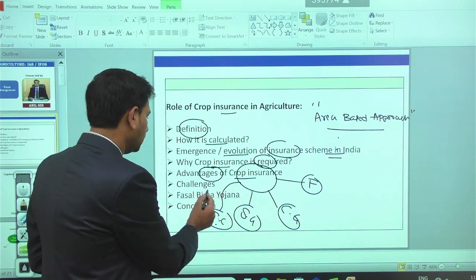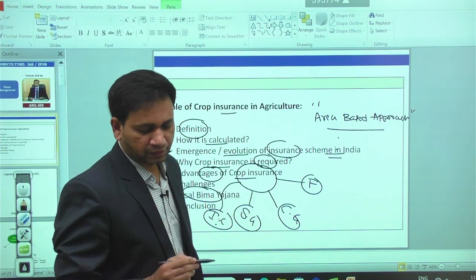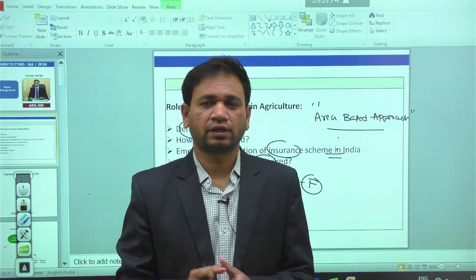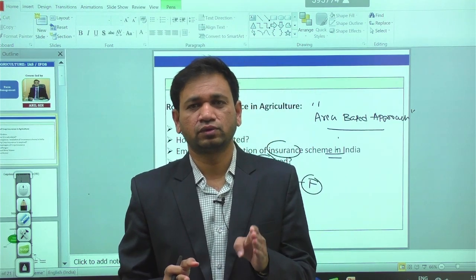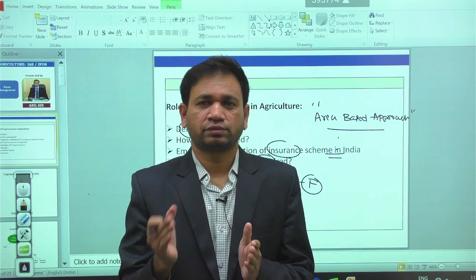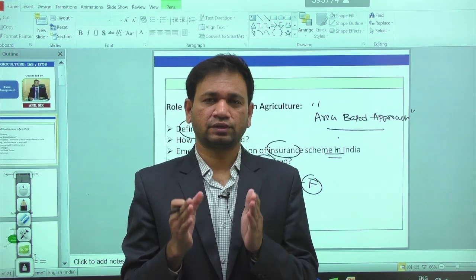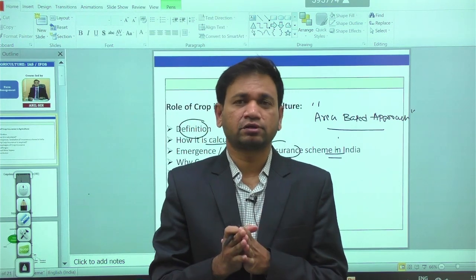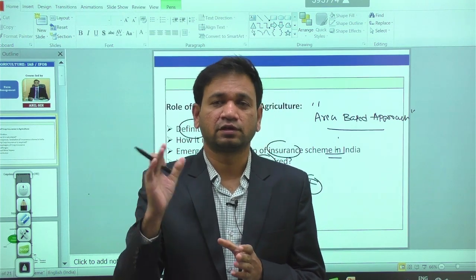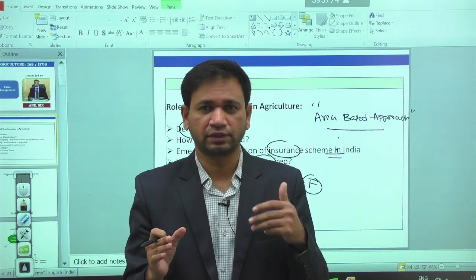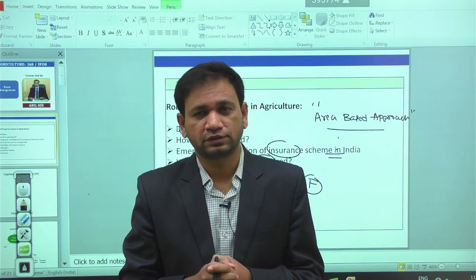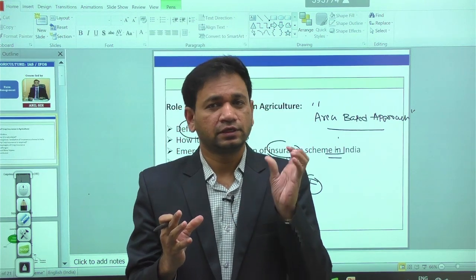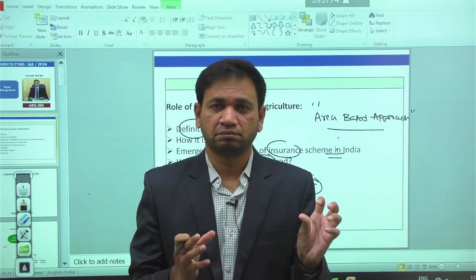Then we have the Fasal Bima Yojana. In February 2016 we got the Fasal Bima Yojana. There we have the coverage of risk, right? It covers both pre-harvest as well as post-harvest risk. Both the risks are covered in the case of the Fasal Bima Yojana. And in that case there are different premium rates available for Kharif, Rabi as well as for the commercial crops. We have 1.5%, 2% and 5%, like that. We have different kinds of premium rates, and those premiums are paid by the farmers.